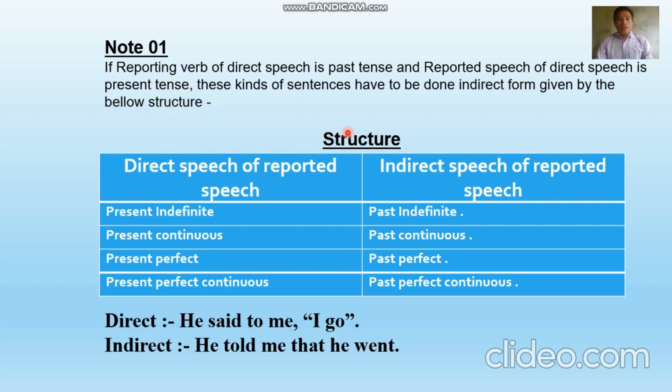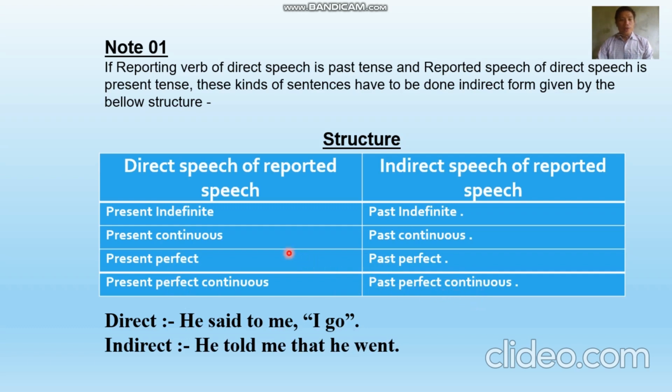At first, you have to know that narration is of two kinds, direct narration and indirect narration. Here in the structure, on the left side, I see direct speech of reported speech and on the right side indirect speech of reported speech. If direct speech of reported speech is present indefinite tense, indirect speech of reported speech will be past indefinite tense, present continuous tense will be past continuous tense, present perfect tense will be past perfect tense, present perfect continuous tense will be past perfect continuous tense.